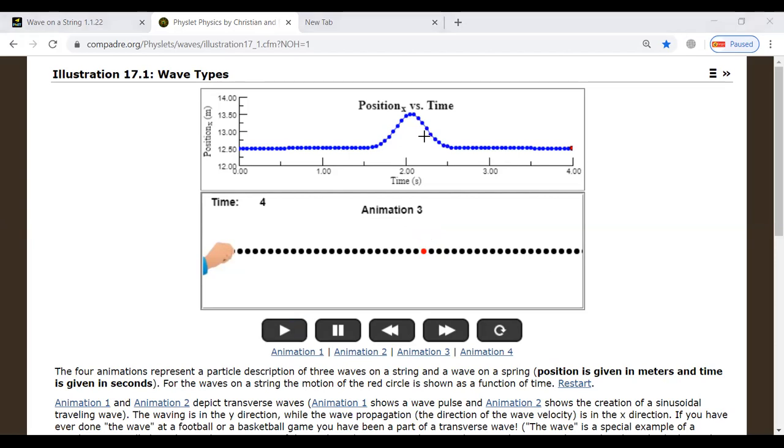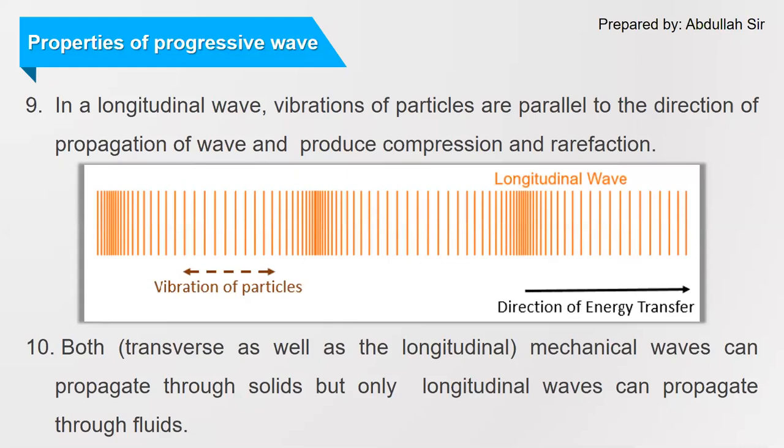Now the next, or last, property of progressive waves is: both transverse as well as longitudinal mechanical waves can propagate through solids, but only longitudinal waves can propagate through fluids. Fluids means liquids and gases.